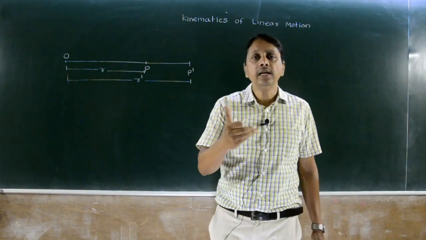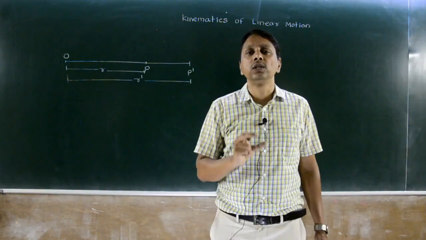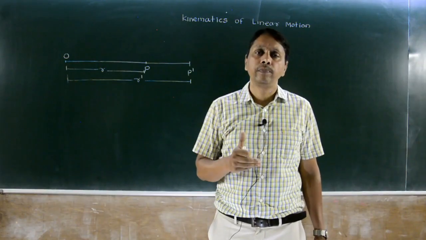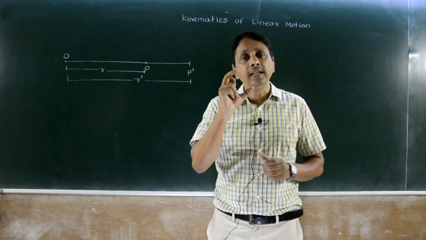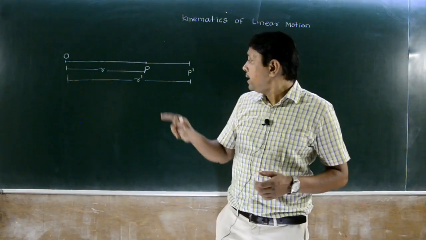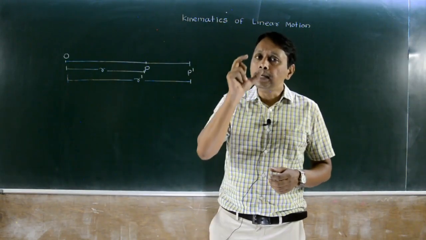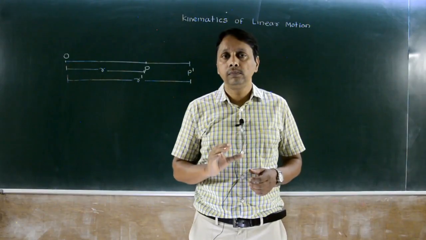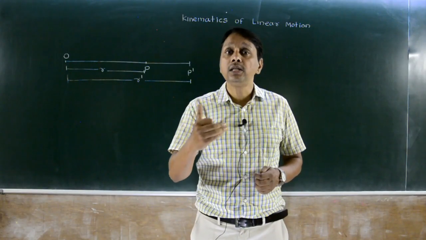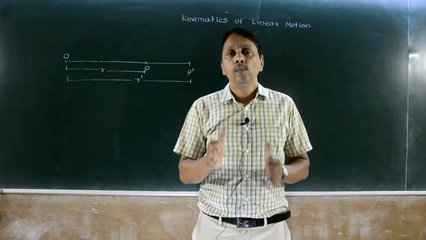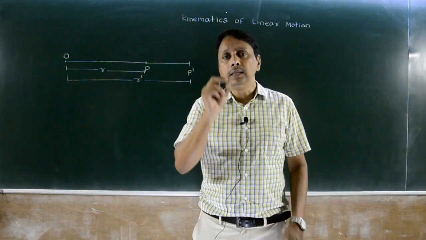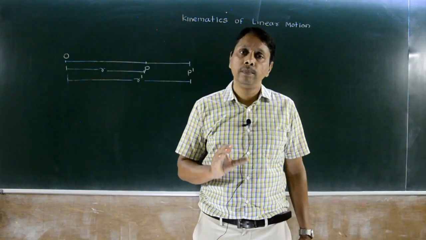So when body changes its position from time to time, it is said to be in motion. When body changes its position from time to time, it is said to be in motion.